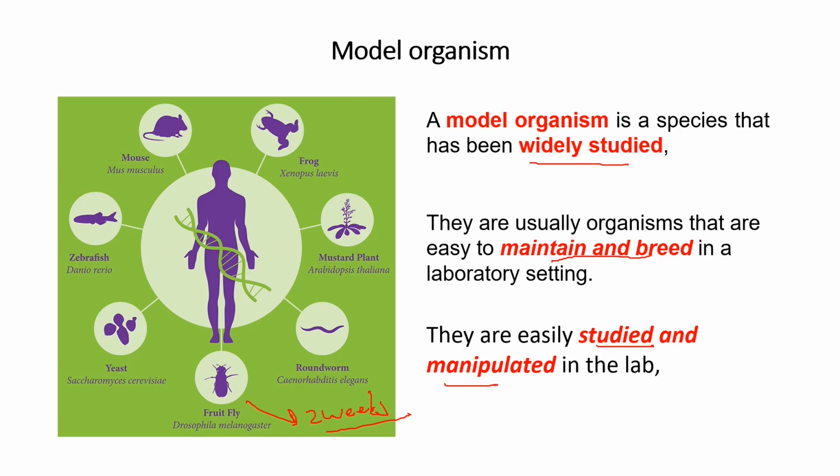And this is not the only model organism. So, for example, mouse are very important, frogs are very important for developmental biology, zebrafish are also very important. They take a little bit longer than fruit flies to grow, but they are closer to humans.